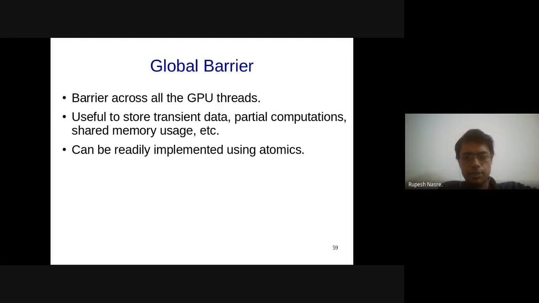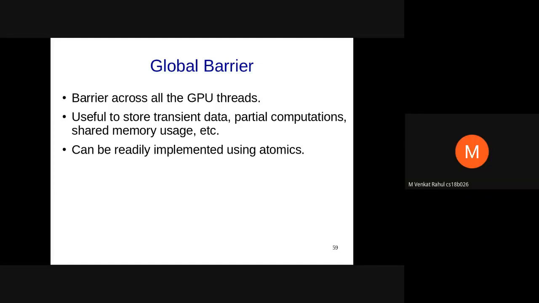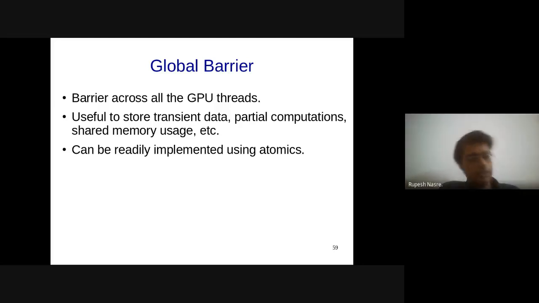Using atomic increment, sure. So how will you do that, Rahul? So we can maintain a counting semaphore and keep on incrementing until a fixed amount. Right. So let's say that there is a counter which starts from 0, and we have a number of threads running on the GPU. We go on incrementing the counter, right?